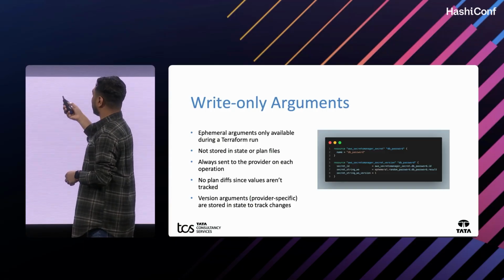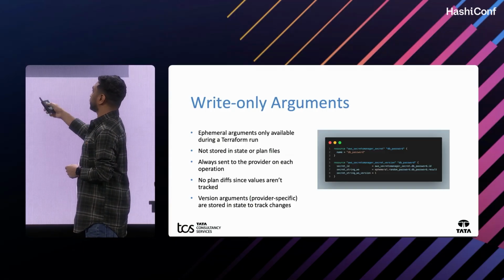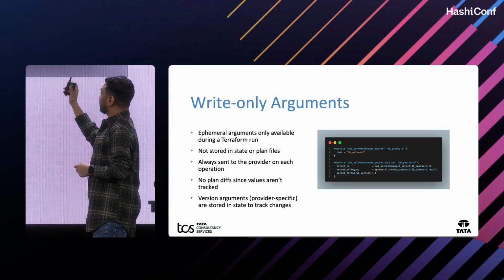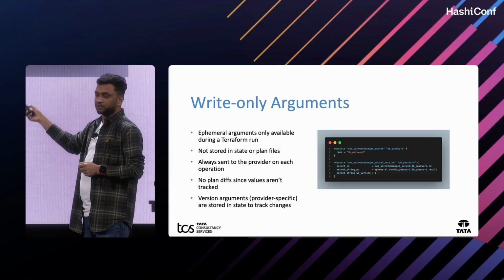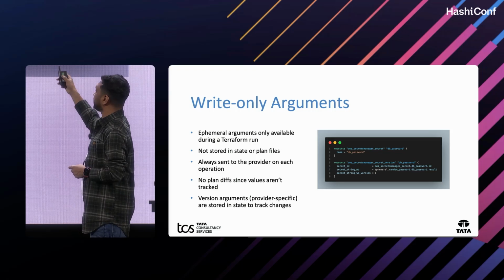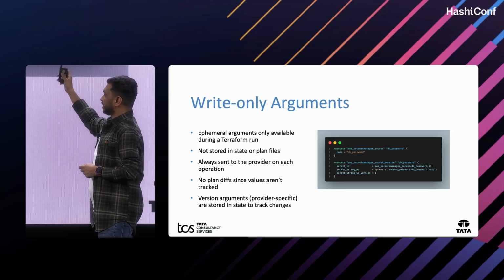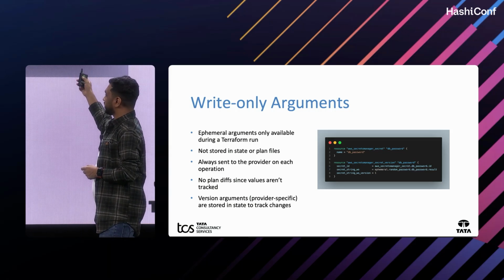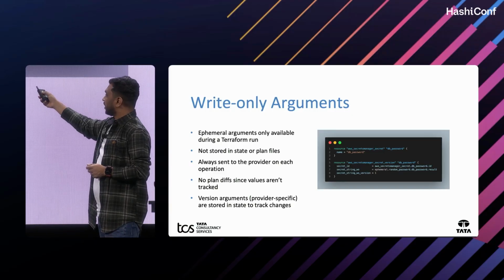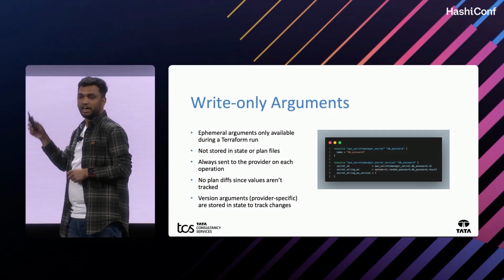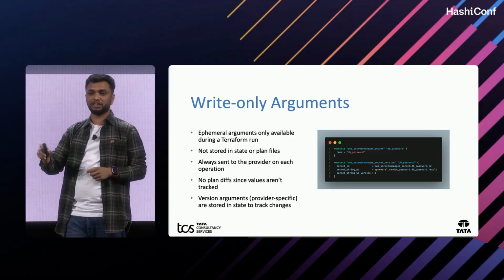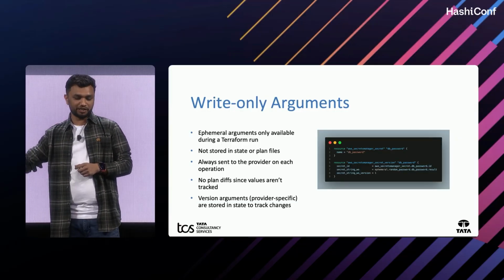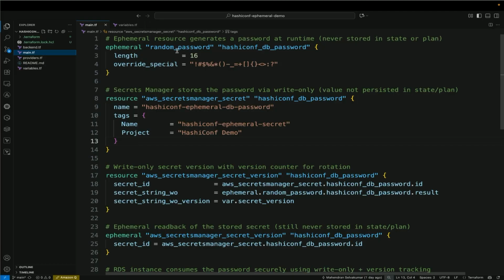Here I have created the resources using the AWS Secret Manager. In the AWS Secret Manager version, I have used the secret string version, so it will pick the password from the resource block. It will use the secret string write-only argument version. So when you give version 1, it will pick the password and track the changes in the state file. So that is a demo.